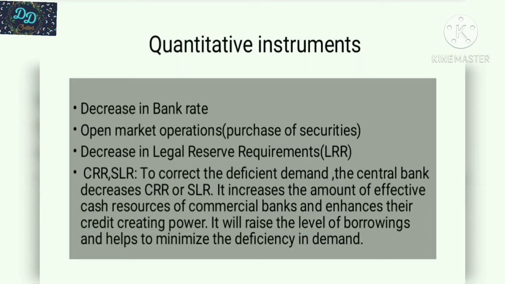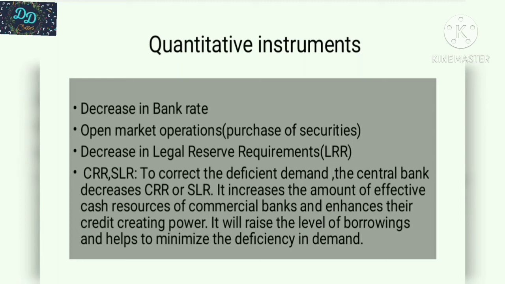Next is open market operation, that is purchase of securities. It refers to the sale and purchase of securities in the open market by the central bank. During deficient demand, the central bank starts purchasing securities from the open market. So it increases the money supply as well as purchasing power and increases the level of aggregate demand in the economy. The third one is decrease in LRR.